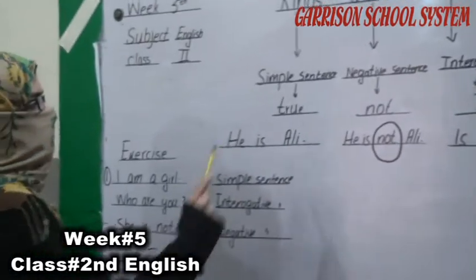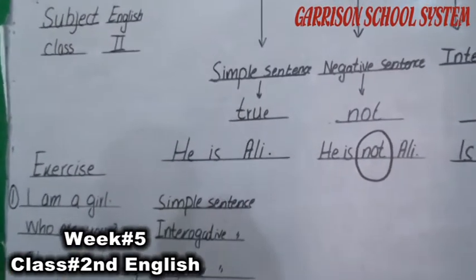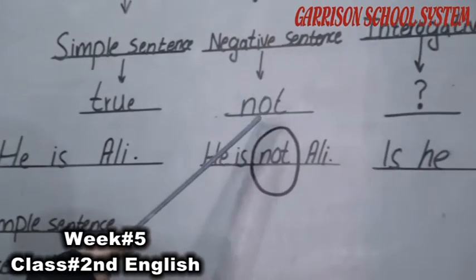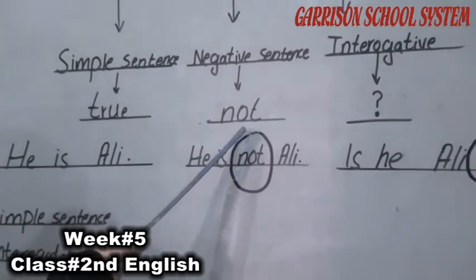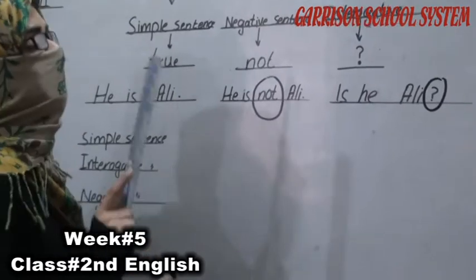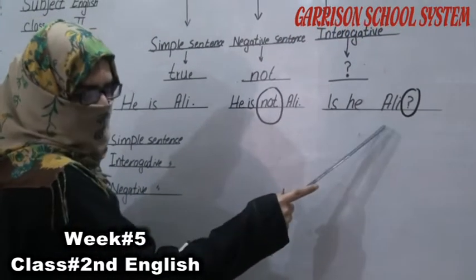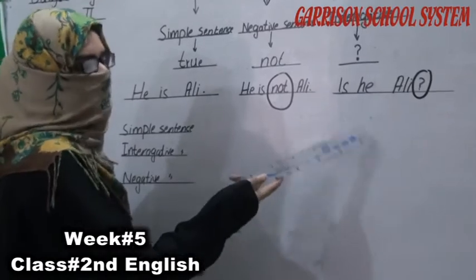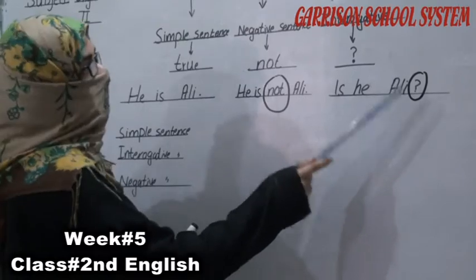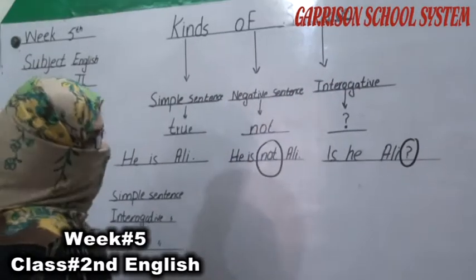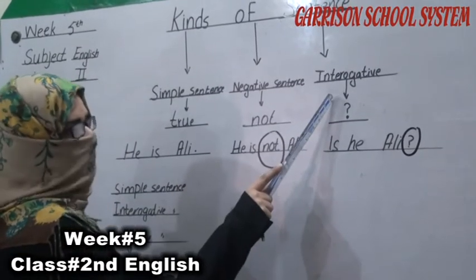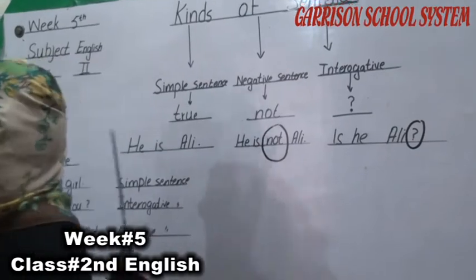As you can see, simple sentences are those sentences which are true, like he is Ali. Negative sentences are those sentences in which the word not is used. Interrogative sentences are those sentences in which a question is asked, like is he Ali? It means there is no confirmed statement about whether he is Ali or not, and we put a question mark at the end of the sentence. Kinds of sentences have three types: simple, negative, and interrogative. Now you have cleared the concept? Okay.